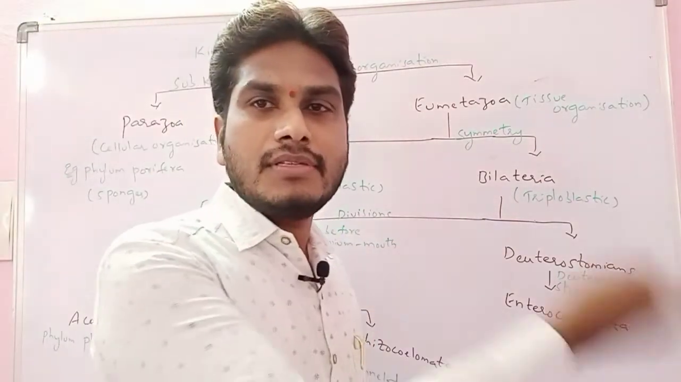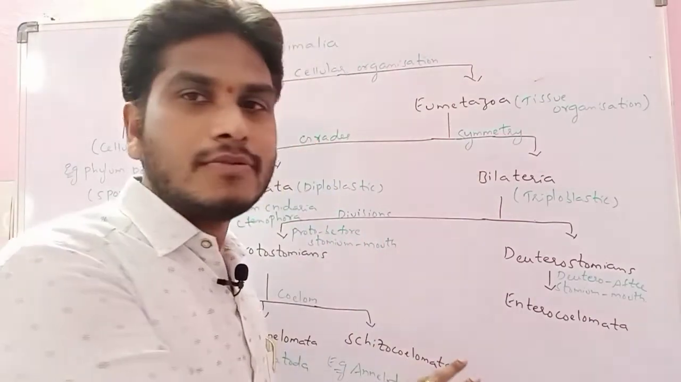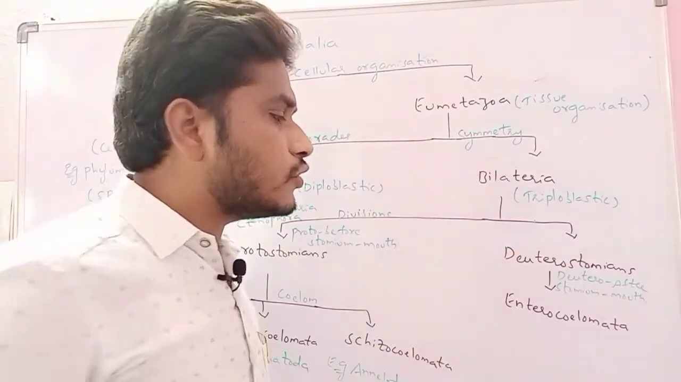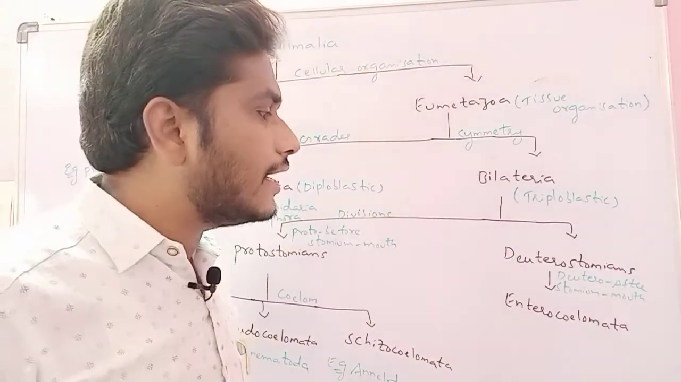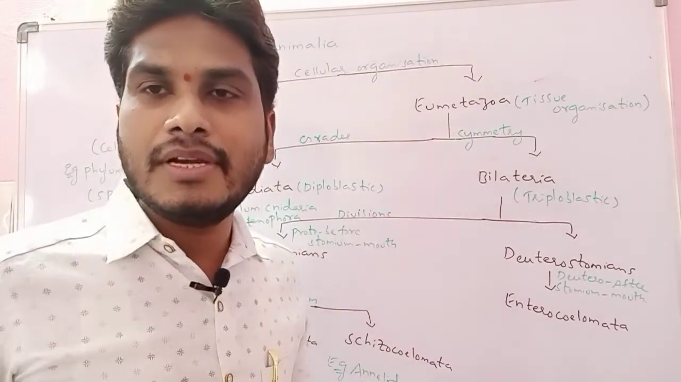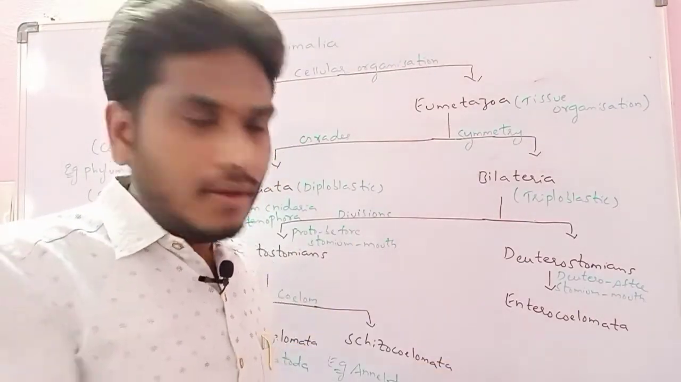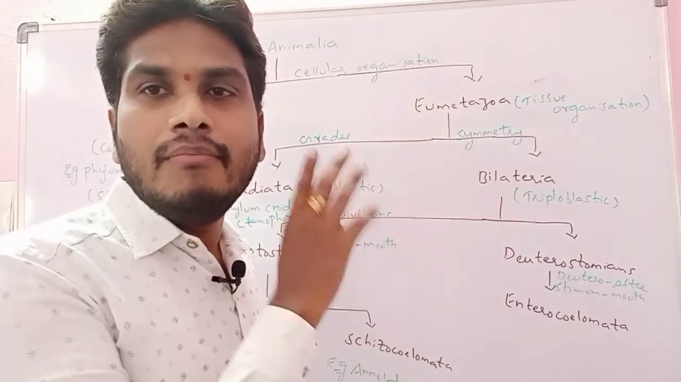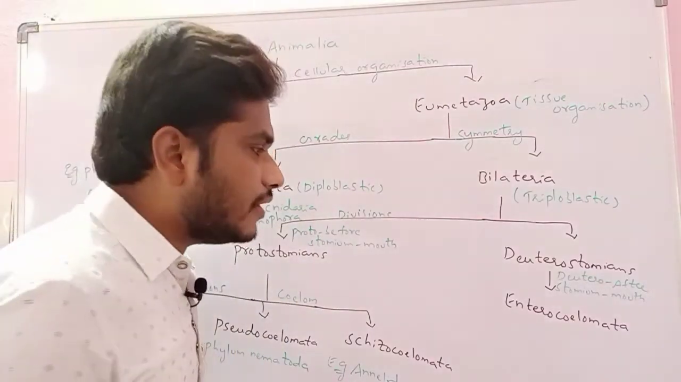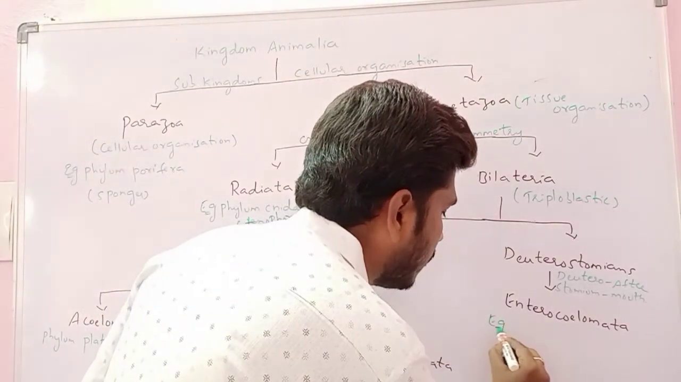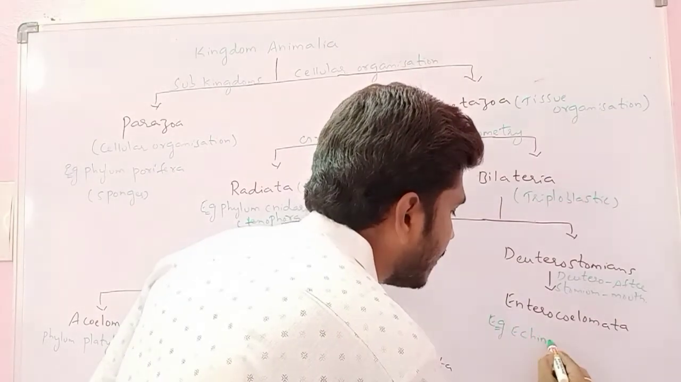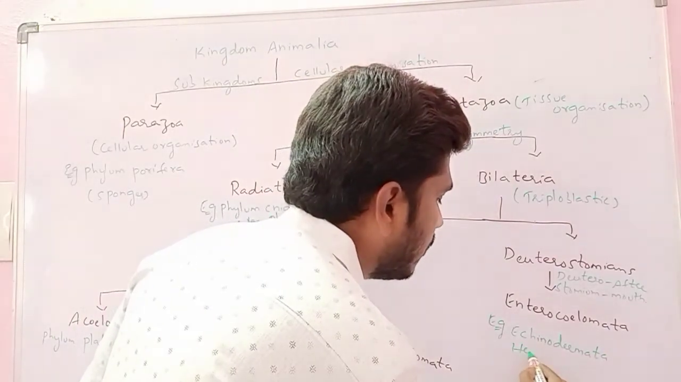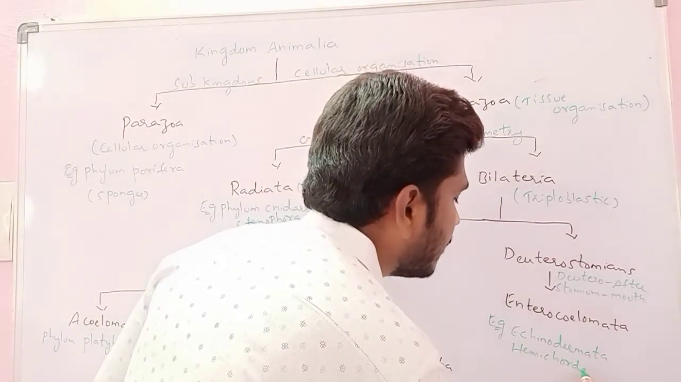Now, deuterostomians. The name itself indicates deutero, which means after. That means in these organisms the blastopore first develops into the anus, and later the mouth is formed. Deuterostomians consist of only one subdivision, the enterocoelomates, which have an enterocoelom. It is also a true coelom, formed by the splitting of the mesoderm with the help of mesodermal pouches. Examples are phylum Echinodermata and Hemichordata.